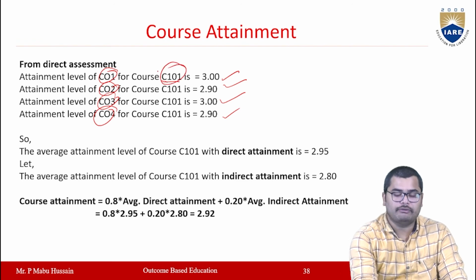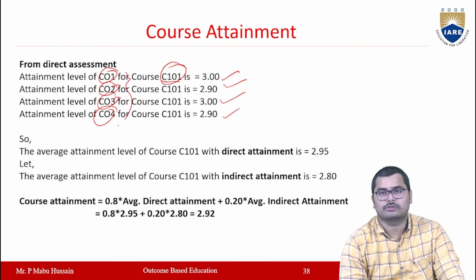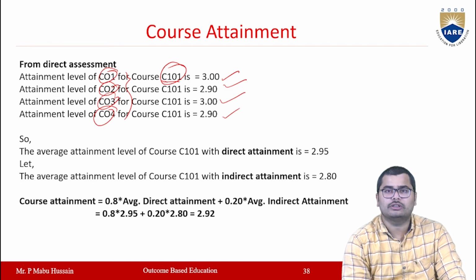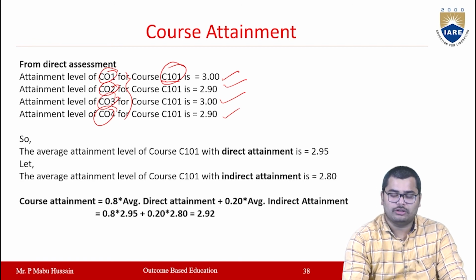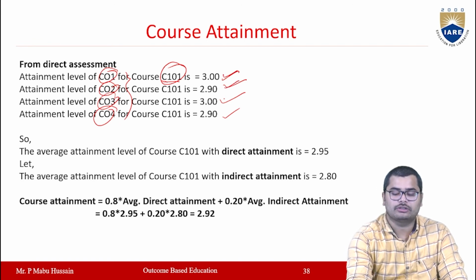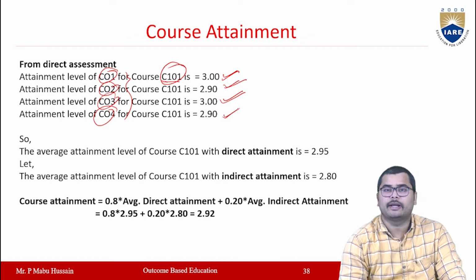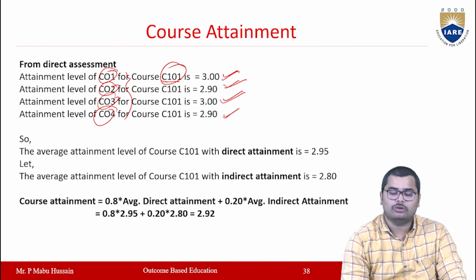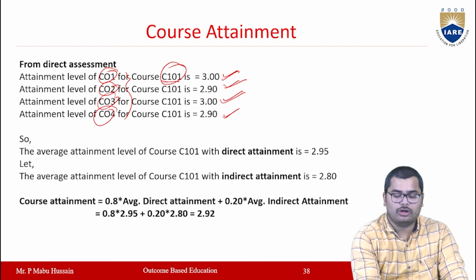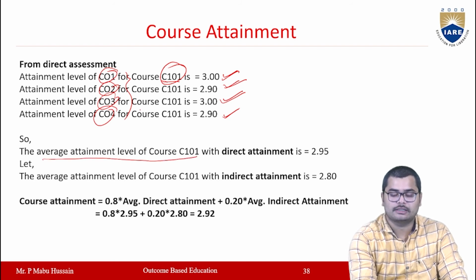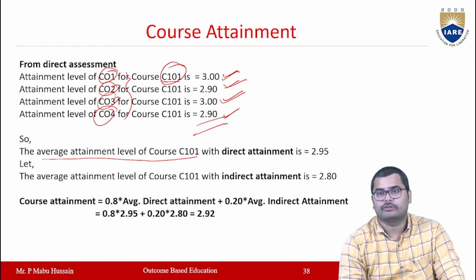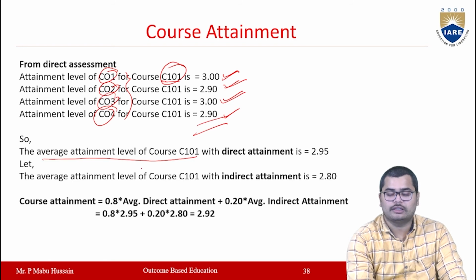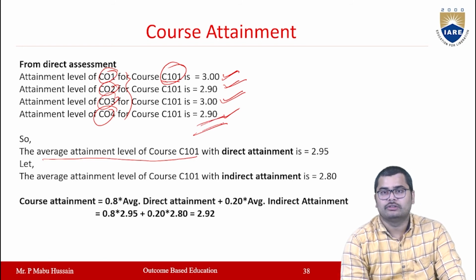Let us assume this course has 4 outcomes, and when you calculate the attainment levels of these course outcomes, you get these values: 3, 2.9, 3, 2.9. Then to get the course attainment, you have to take the average of all these CO attainment values.